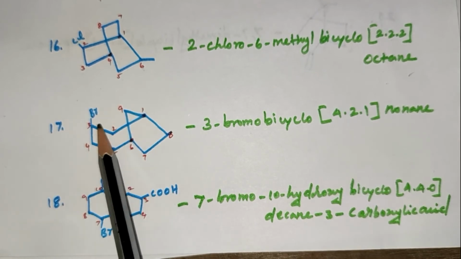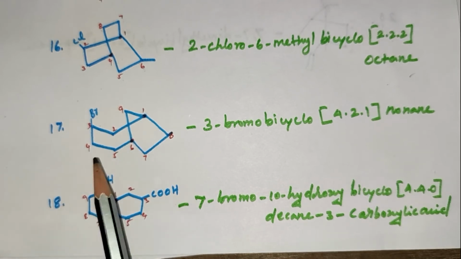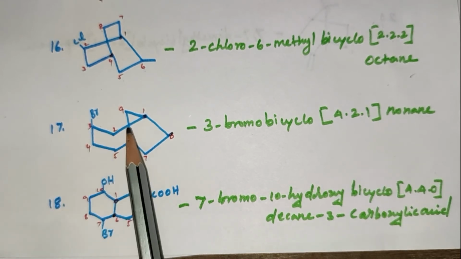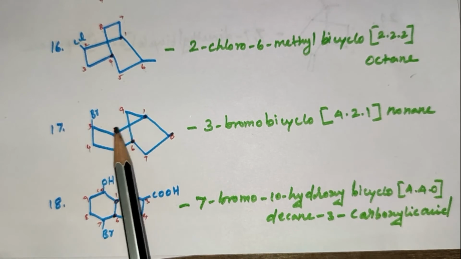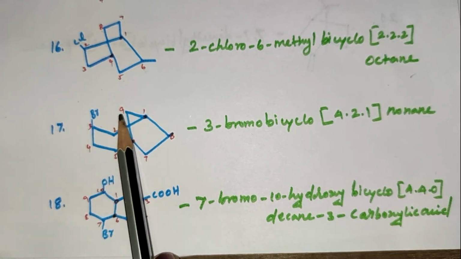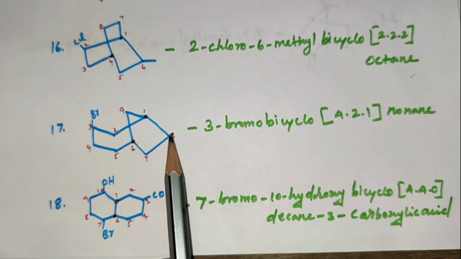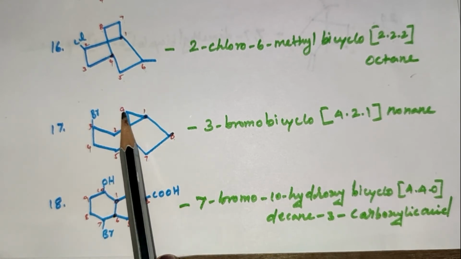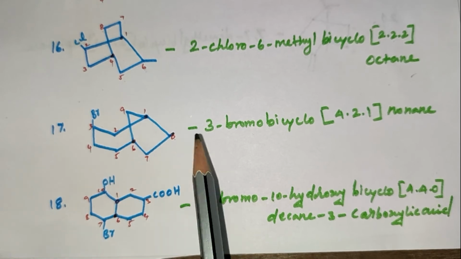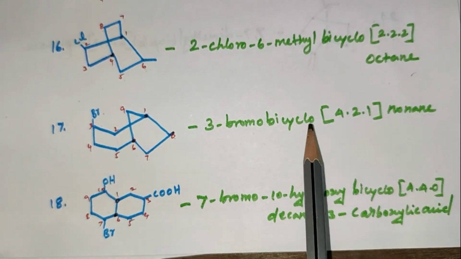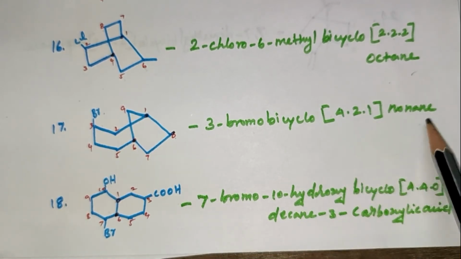It is the longest chain. The bridged position selected is the one that is close to the carbon bearing the functional group or substituents. So 1, 2, 3, 4, 5, 6, 7, 8, 9. The parent hydrocarbon is nonane. 3-bromobicyclo[4.2.1]nonane.